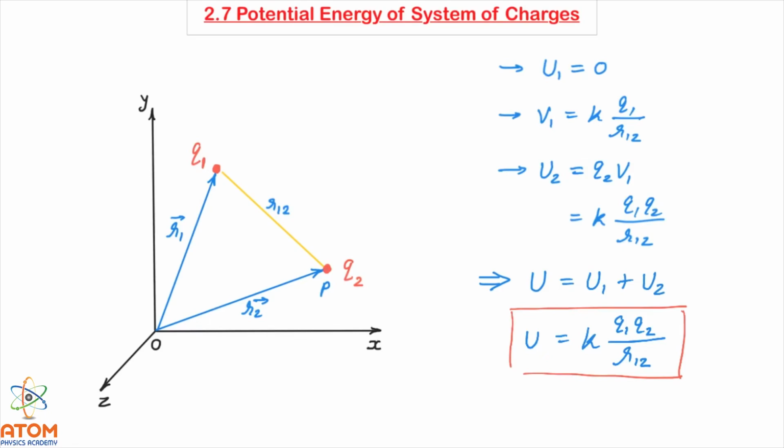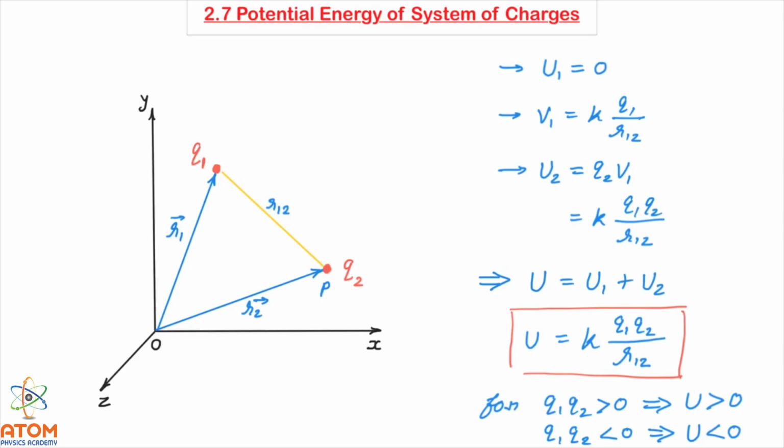Here one thing we should note, let us say if q1q2 is greater than 0, then obviously U will be greater than 0. Potential energy of the system will be greater than 0. But suppose if q1q2 is less than 0, then the potential energy will be less than 0, that means it will be negative.